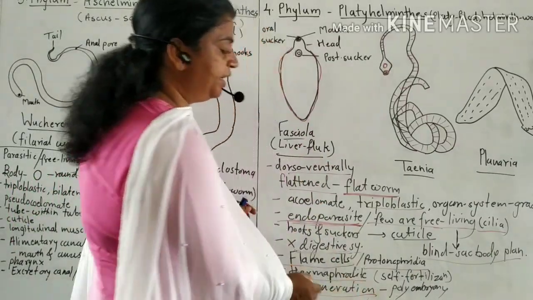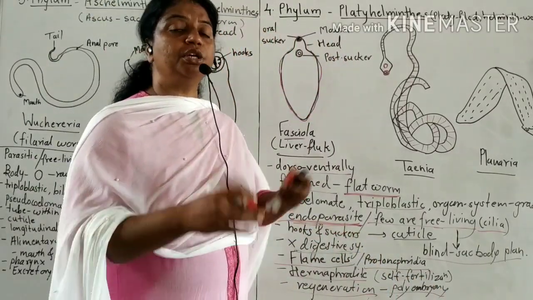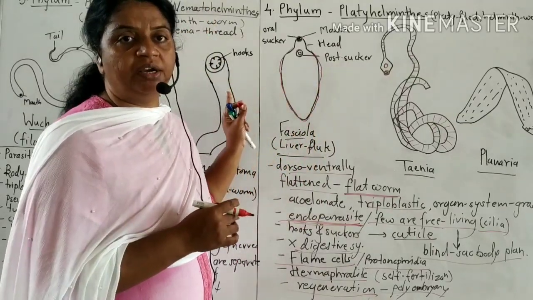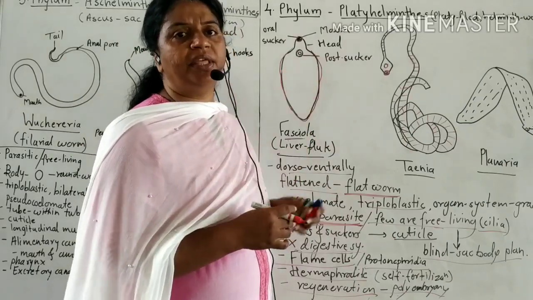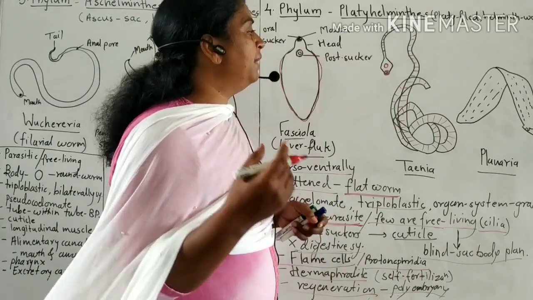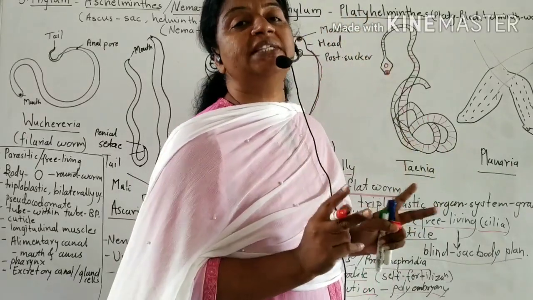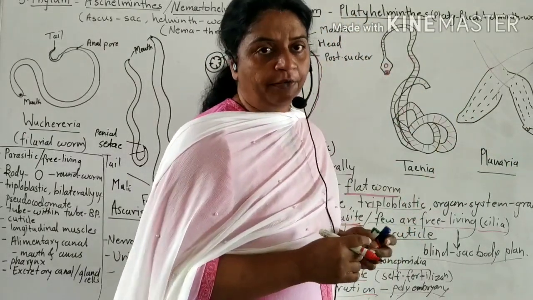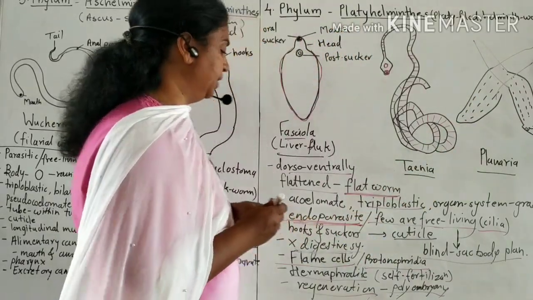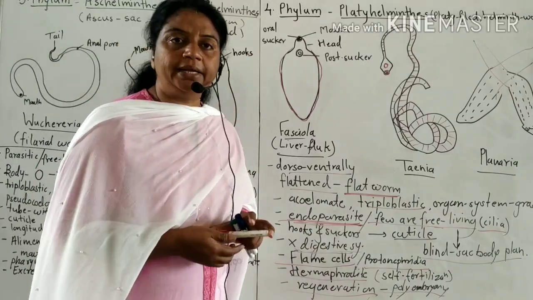They have a high power of regeneration and they have polyembryony. Because of self-fertilization, with a number of eggs and sperms, they have a number of embryos, the polyembryony condition. A number of young ones develop in the female. So, polyembryony. What is high power of regeneration? When we cut this Planaria into two parts, from the two pieces two new individuals are formed. This means these animals have a high power of regeneration. These are the characteristics or features of phylum Platyhelminths.